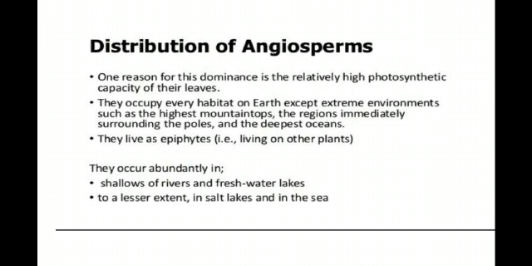They live as epiphytes, that is, living on other plants. They occur abundantly in shallow rivers and freshwater lakes, and to a lesser extent in salt lakes and in the sea.